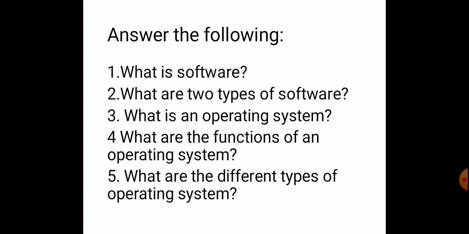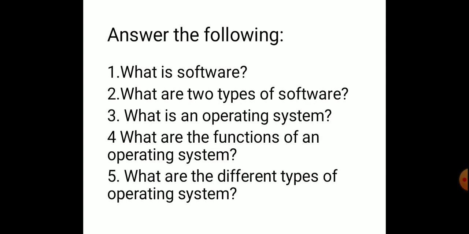See, what is software? A set of programs which perform the operations using hardware parts is called software. What are the 2 types of software? Application and system software. What is an operating system? It acts as an interface between the user and the hardware.